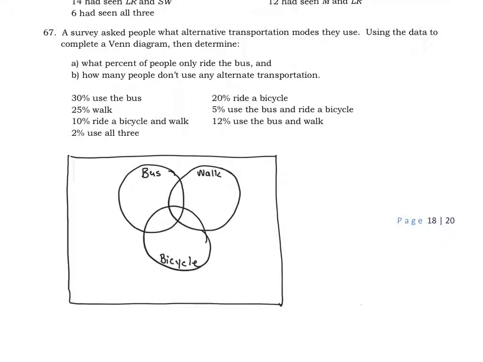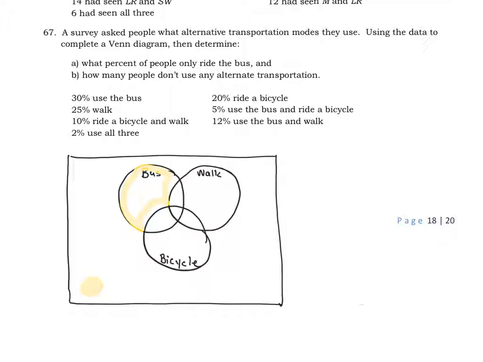Set theory, practice exercise 67. The survey asked people what alternative transportation modes they use. Using the data, complete a Venn diagram and then determine what percent of people only ride the bus. So again, when they're asking that particular question, they are looking for what's in this region only when they say only ride a bus. And then how many people don't use any alternate transportation. So we want to know how many don't use a bus, they don't walk to work, or they don't ride a bicycle.